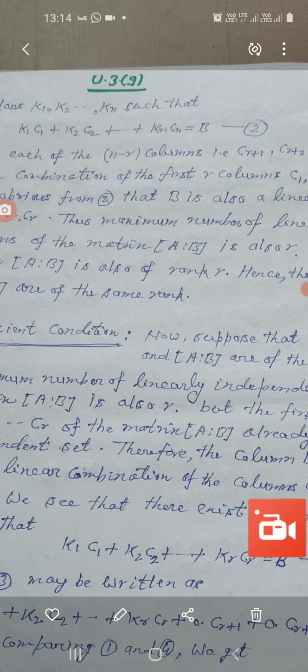And thus we see that there exist r scalars k1, k2 up to kr such that k1 c1 plus k2 c2 plus and so on plus kr cr equals b. Let it be equation number 3.